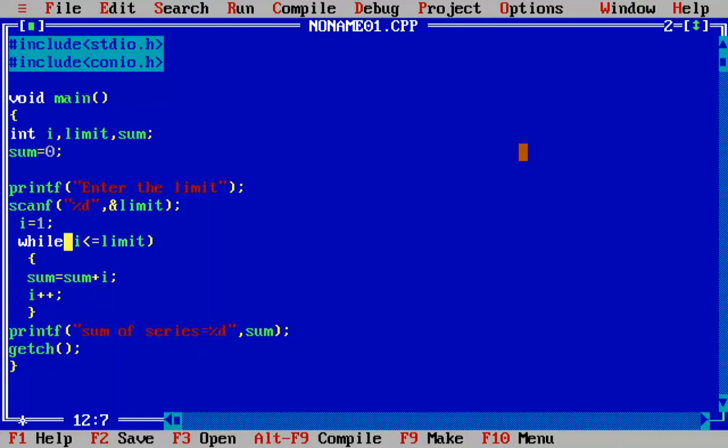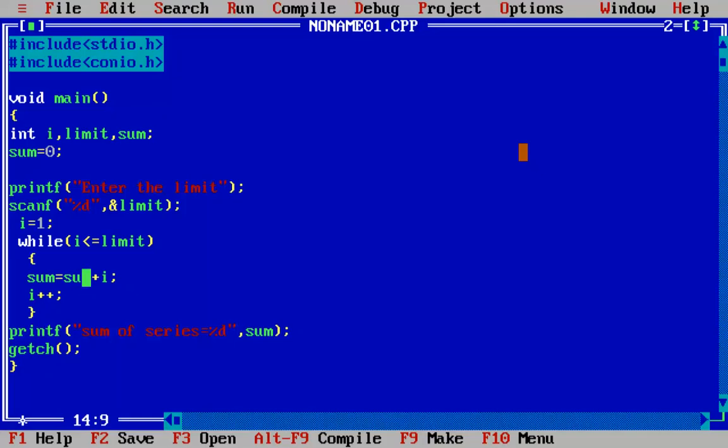Once incremented, it will move on to check the condition. From here, it will not exit, it will first check the condition. It will check whether this 2 is less than or equal to 2. It is not less than 2, but yes, 2 is equal to 2, so the condition is met. It will enter again. Now the value of sum is already 1 from the first iteration, so 1 plus, now the value of I is 2, it will be 1 plus 2, that is 3.